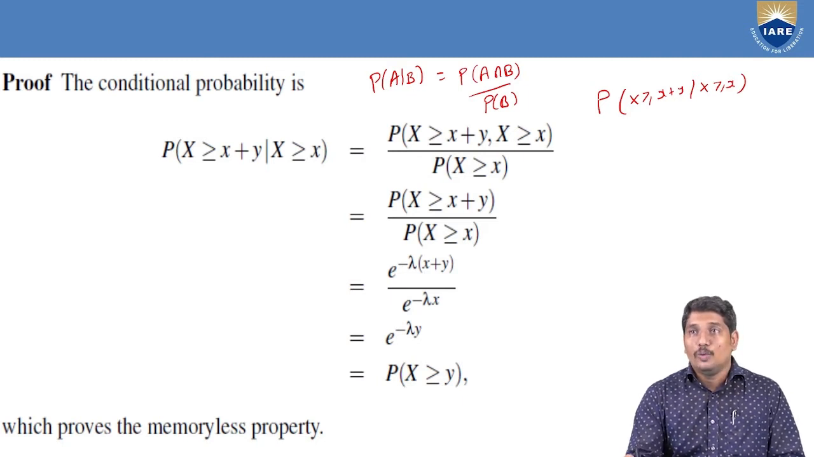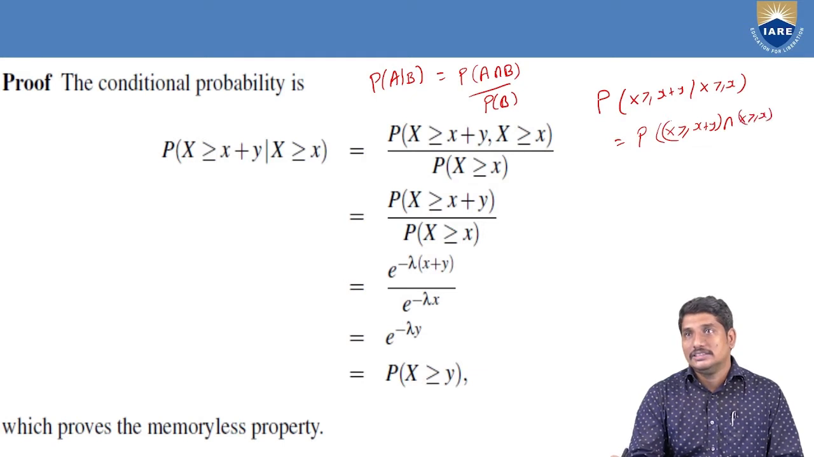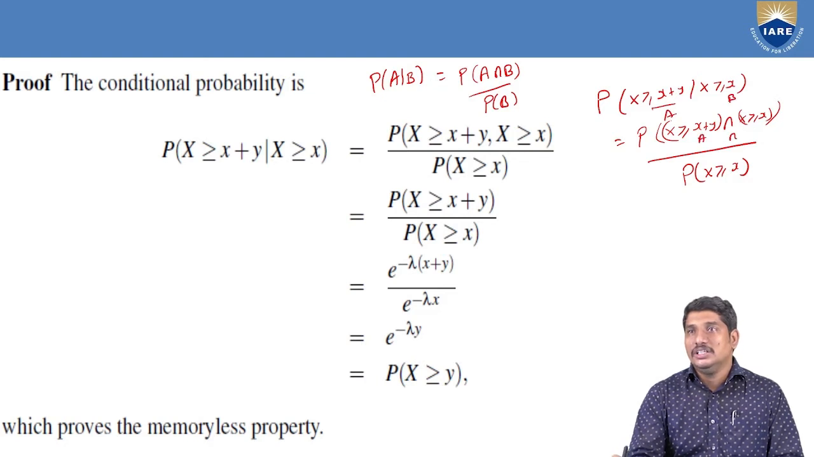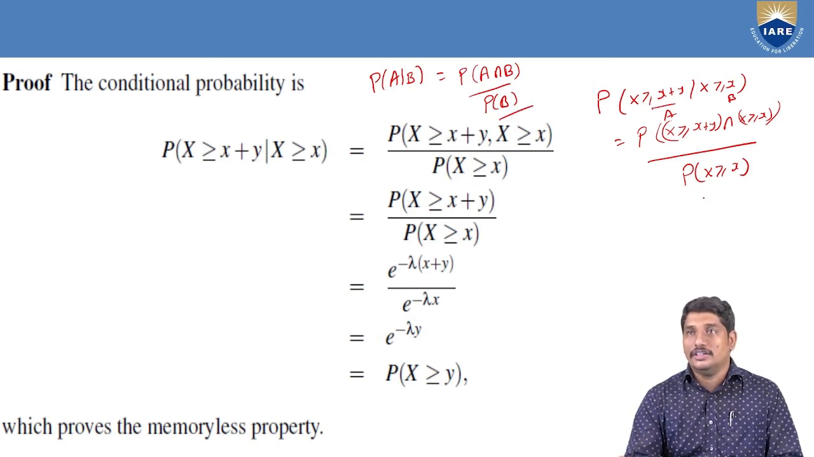So by using that, we can write it as probability of X greater than or equal to x plus y intersection X greater than or equal to x, given P of X greater than or equal to x. That means we are taking this as A and this as B. So A intersection B by P of B. So we have arrived at this step by using this definition.